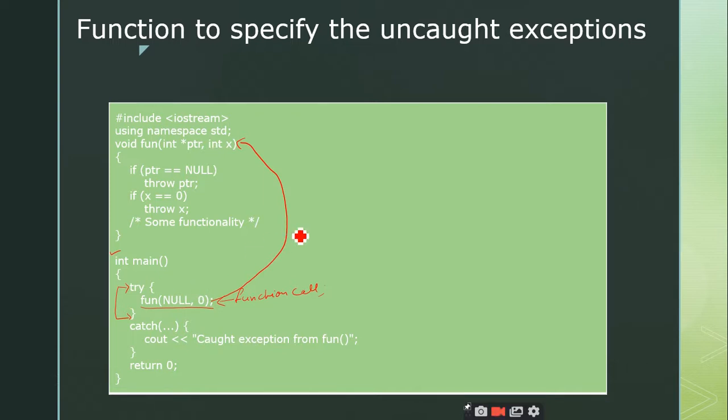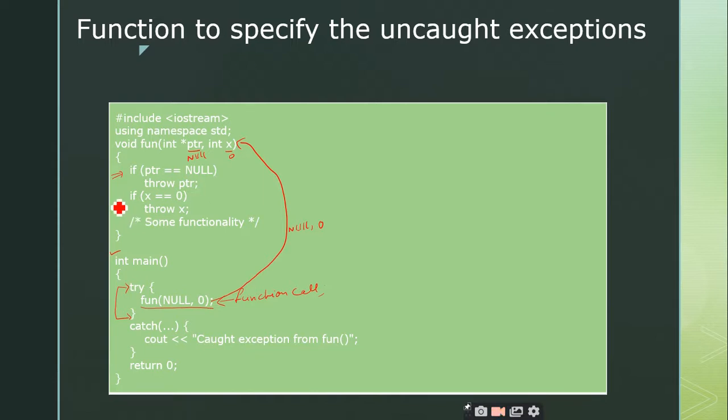What are the values that are passed here? The first parameter is NULL and the second one is 0. So this NULL value is assigned to ptr and x is assigned a value of 0. Is it right or not? Yes, sir. In this function, I have used the if condition: if ptr is equal to NULL, throw ptr.